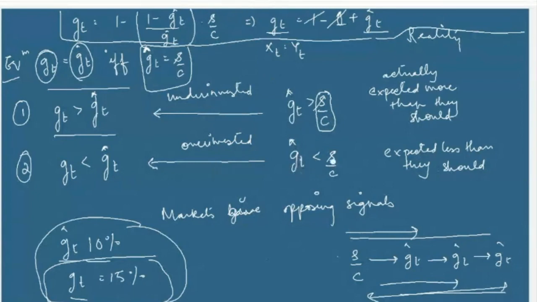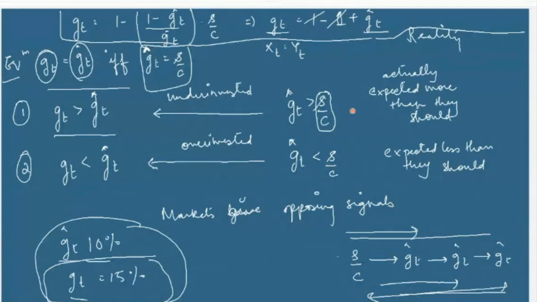So if GT hat is now less than S by C, then what is happening? S by C is the equilibrium point, but you are actually investing less than S by C. So you are expecting less than what you should, right? And if you have to come back to equilibrium, then the market should also tell you the same, that you are under investing. So when the market tells you that you are under investing, then you will probably invest more and you might reach this ratio of S by C.